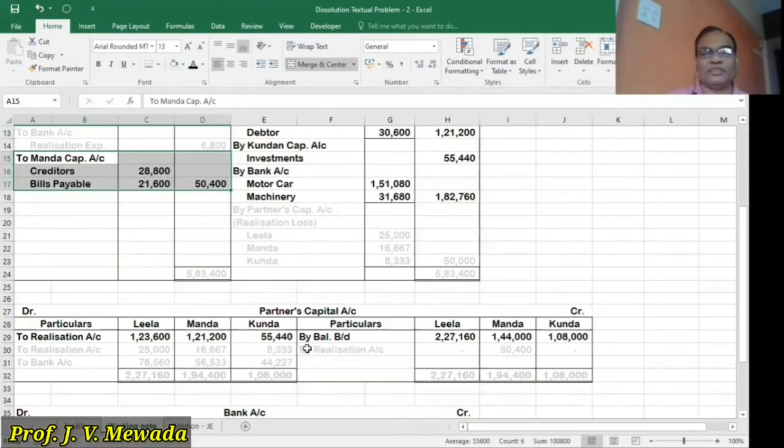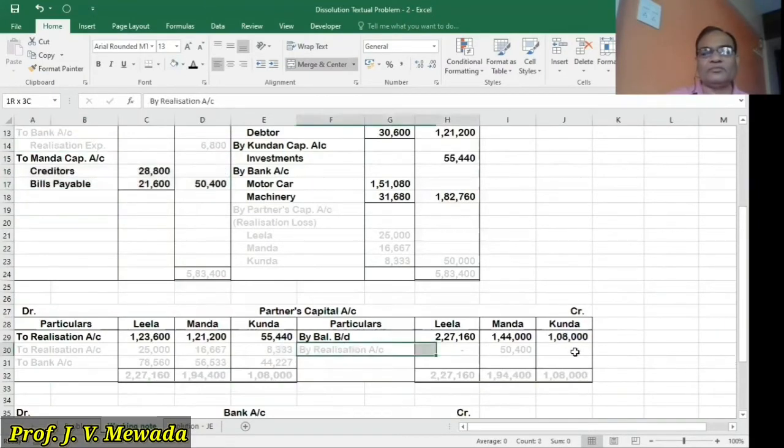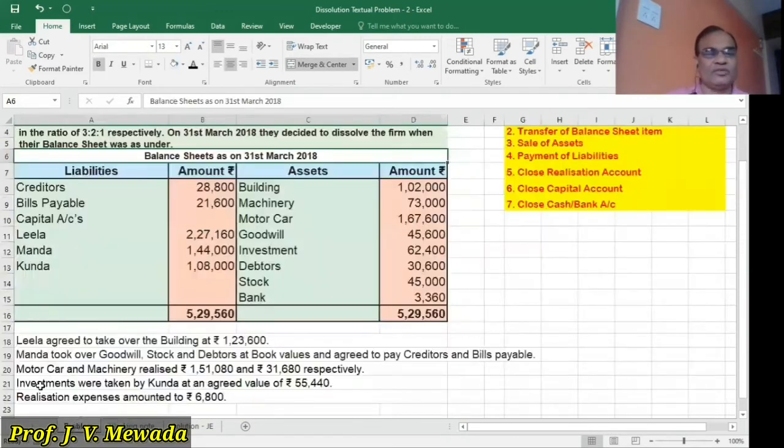So here in Manda's capital account, we will be crediting 50,400. So the liabilities are taken over by Manda. Now, while making the payment of liabilities, we have to also take care of the realization expense.